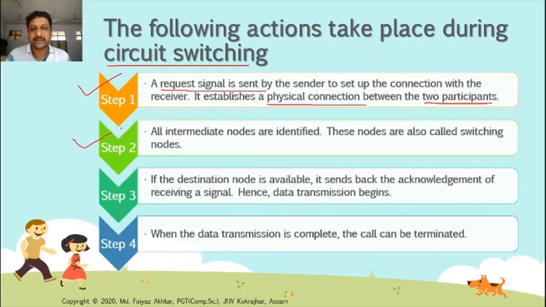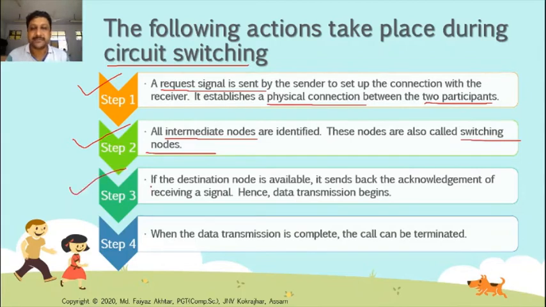In the next step, all intermediate nodes are identified. Between the sender and the receiver, so many nodes are there which help in making the physical connection. So these nodes must be identified in the second step. These nodes are also called switching nodes.